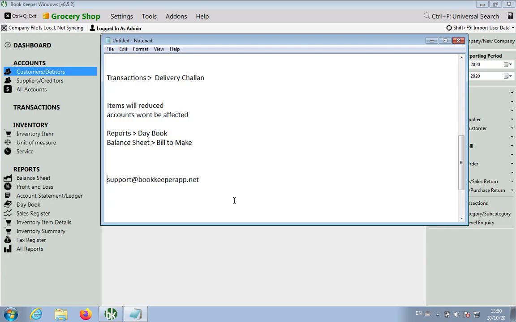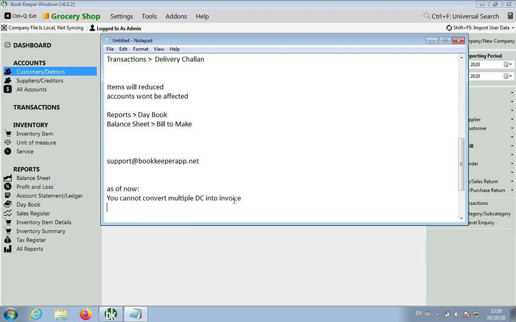Kindly note, this is the first phase of delivery challan. There is still a shortcoming: you cannot convert multiple delivery challans into an invoice as of now. Later it will come. And the delivery challan feature is available only in Bookkeeper Windows. It is not available on any other platform as of now. Okay, those are the shortcomings as of now, and we will keep on improving it.